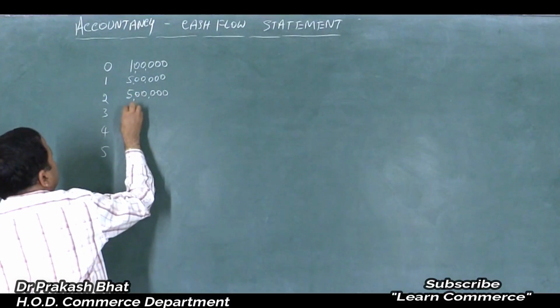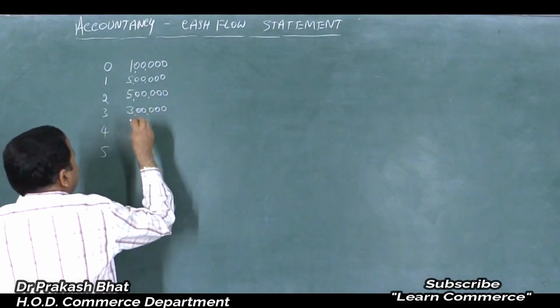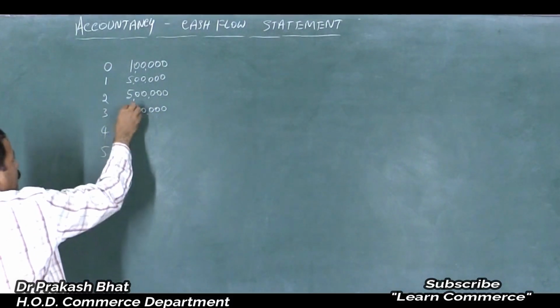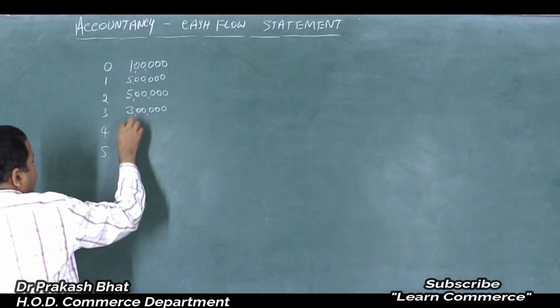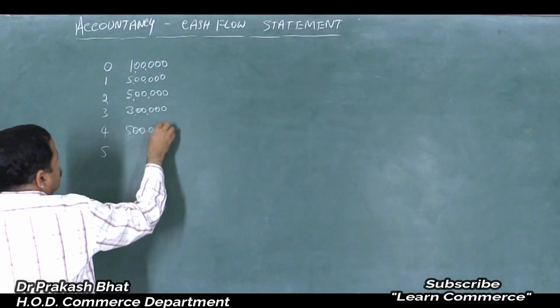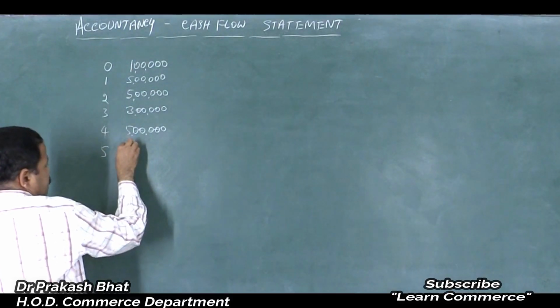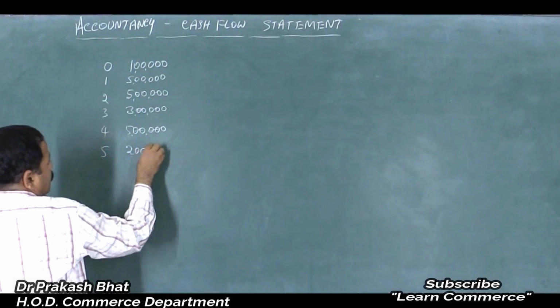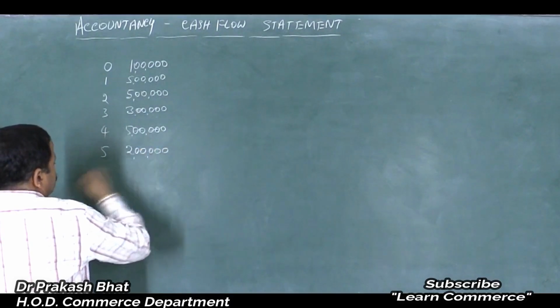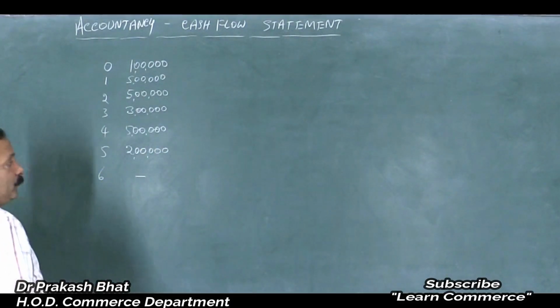Here again maybe 3 lakh. Then maybe we have started constructing the building, so maybe another 5 lakh we have spent here, isn't it? During the last year, maybe the 5th year, we have spent 2 lakh. Now, from next year, the 6th year onwards, no outflow.